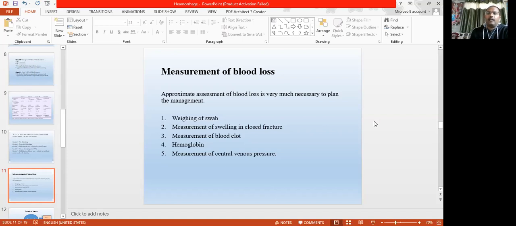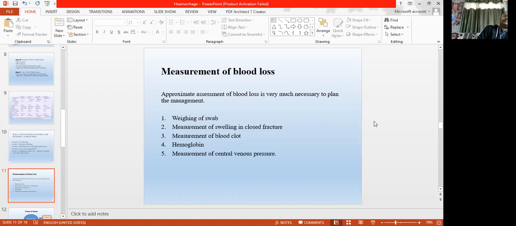The femur is the longest and largest bone, so if somebody has a fractured femur shaft, the loss is 2000 to 2500 ml. This is the approximate amount, so you can calculate how much blood you require and how much you have to resuscitate.